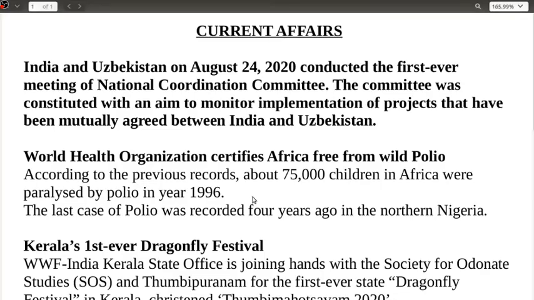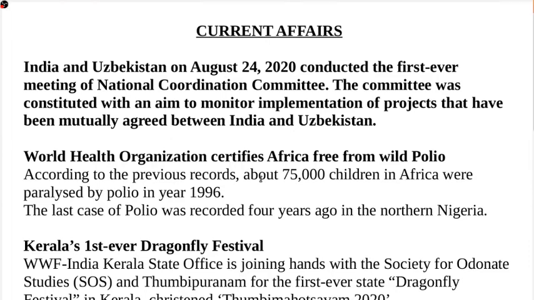This is the very first one. Let us start with India and Uzbekistan. On August 24, 2020, 4 days before, they conducted the first ever meeting of the National Coordination Committee. The committee was constituted with an aim to monitor implementation of projects that have been mutually agreed between India and Uzbekistan, okay. This committee was set up under our Honorable Prime Minister Narendra Modi and the President of Uzbekistan, okay.